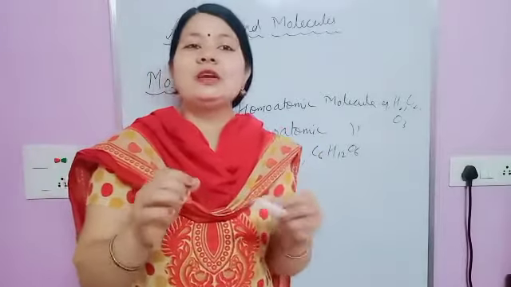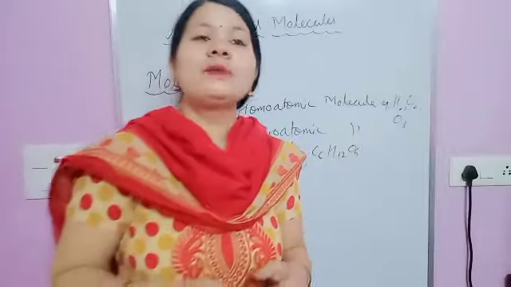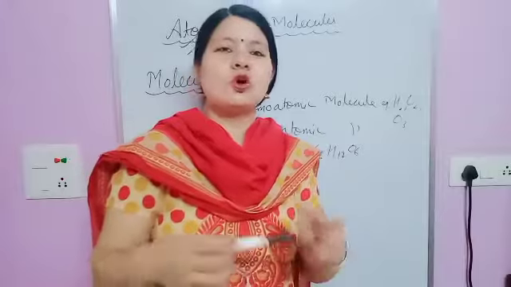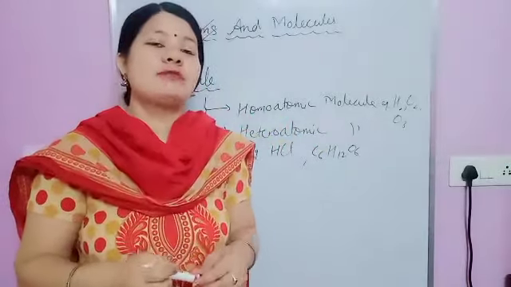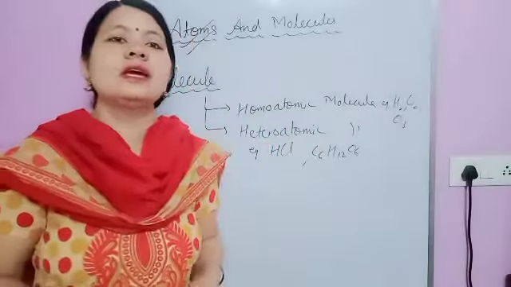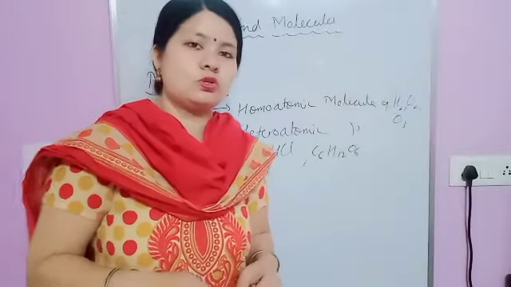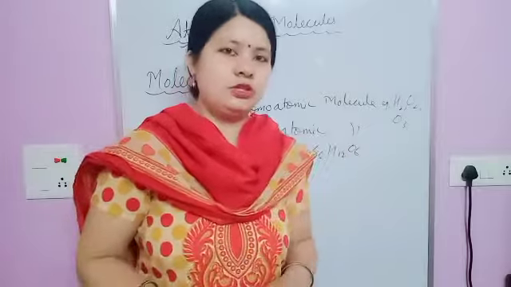Fourth is Gay-Lussac's law of combining volumes, and last is the law of reciprocal proportion. But in ninth class you have to study only two laws, the first two: the law of conservation of mass and the law of definite or constant proportion. I'll explain that in another video. Thank you.